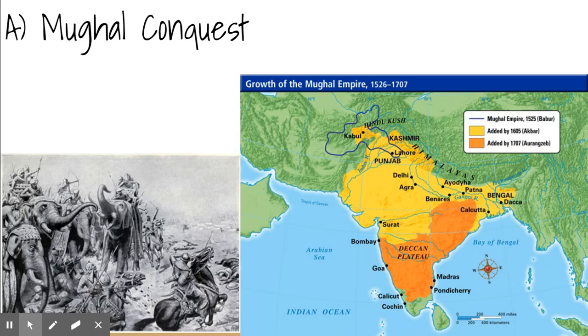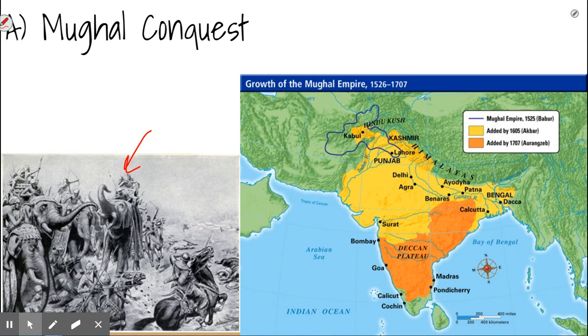So with the background established, let's talk about the Mughal Empire. The Mughals were a group of Muslims who were able to conquer all of India because of their superior military technology, most famously their massive war elephants, which operated like moving organic tanks that soldiers could sit on top of and just pick off enemy soldiers from the protection at the top of an elephant. A ruler named Babur conquered a significant portion of northern India, and then his heirs would expand southward, conquering almost the entire Indian subcontinent.